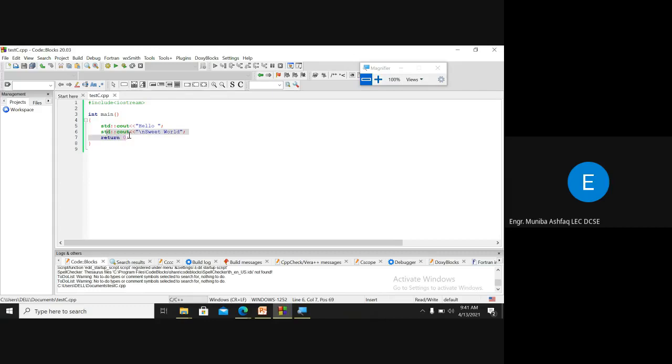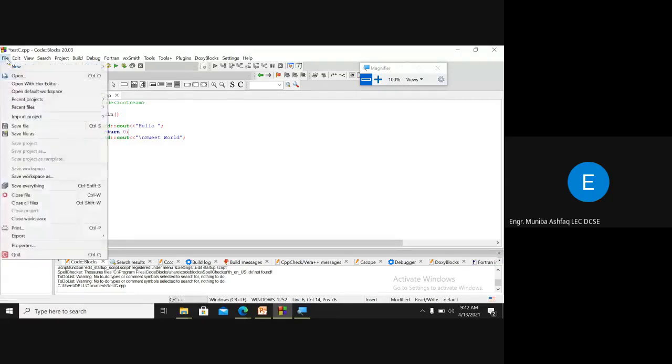Now, let's suppose we are going to try one more example. Like I told you that return 0 is the exit point from this function, right? So if I cut this statement and just paste it over here, right? We are trying different versions and we are actually increasing our experience with the C++ program. If I do this change, what will happen? So it will increase your knowledge and your practice, right?